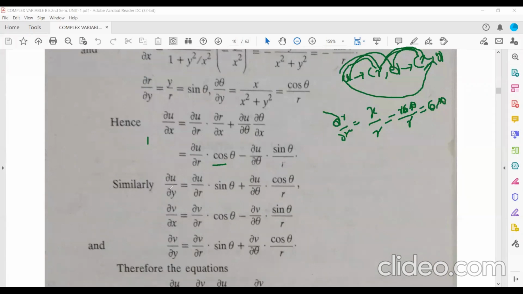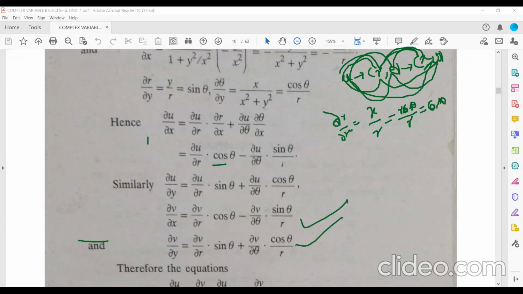Similarly, del u by del y. If you want to find the derivative of u with respect to y, you have to go through this one. First, del u by del r into del r by del y, then del u by del theta into del theta by del y, and then you substitute. Similarly, you can find del v by del x and del v by del y.